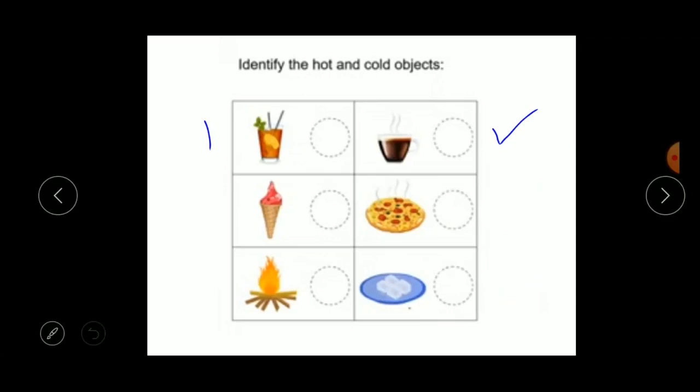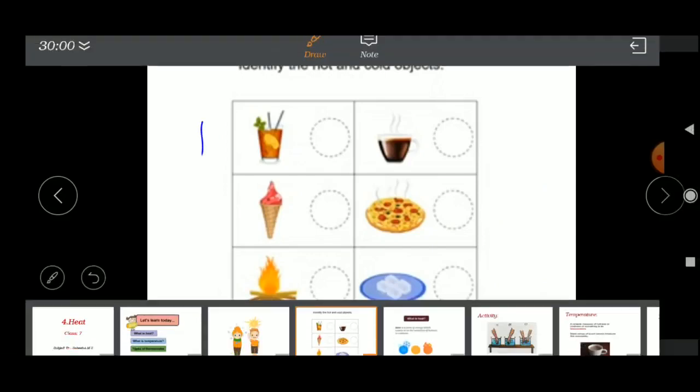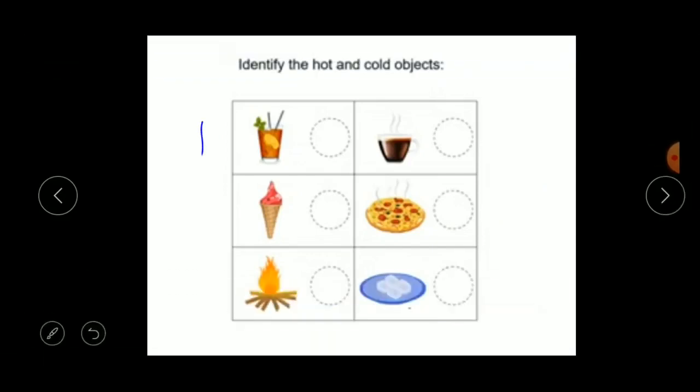Now children, you tell me which one is the hot one and which object is a cold one. Yes, come on. Shall we start from the first one? First one, cold drink. Is it hot or cold? Yeah, it's a cold one, right? Next one, ice cream. Yes, it's a cold one. Next, firewood.